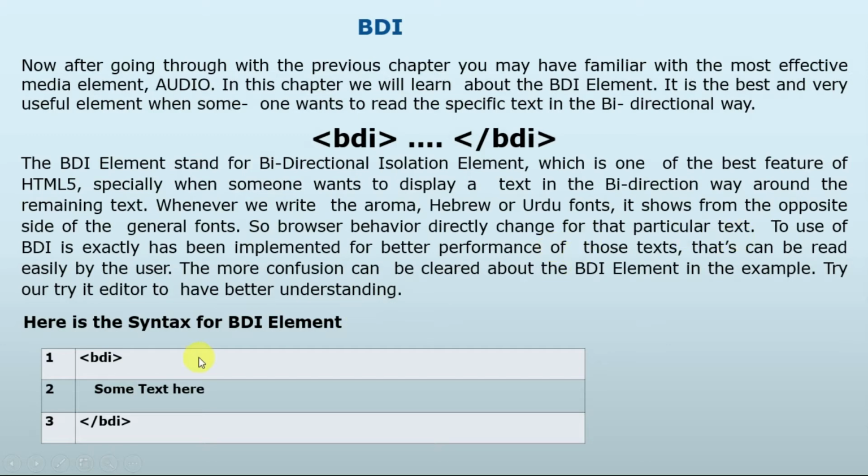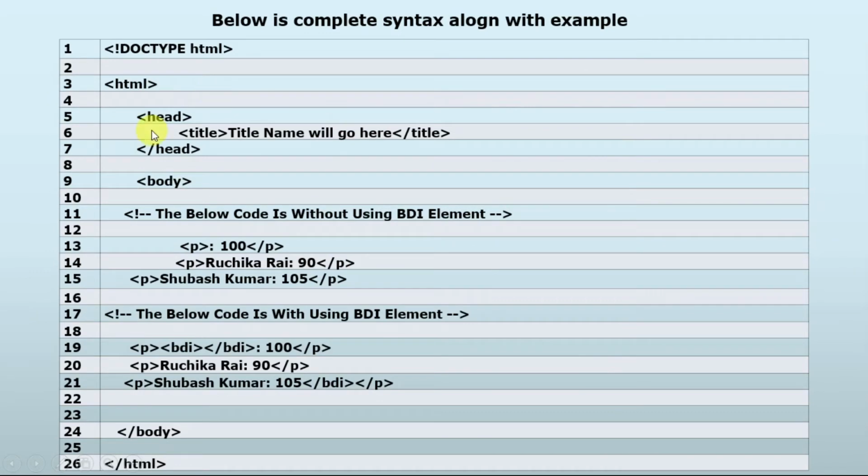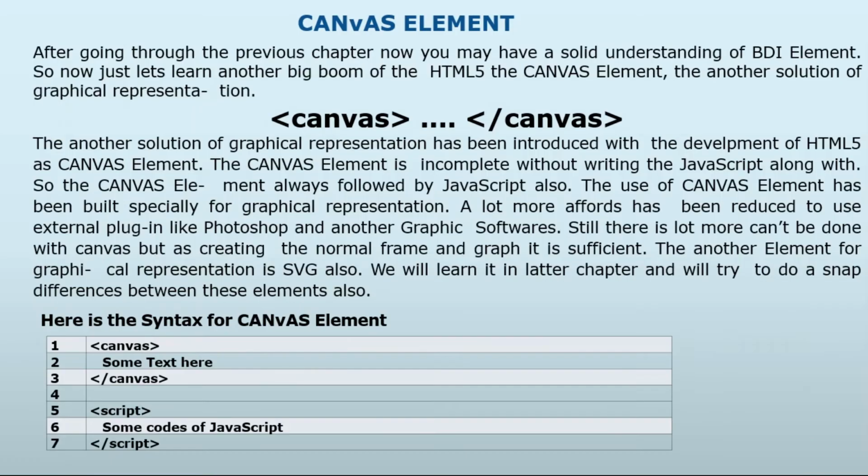So the syntax of BDI is here. We can see that easily, and in detail we can see inside the body the code without using the BDI element is mentioned here, and the code below is with the BDI element. When we implement this code with the help of a web browser, we get a better understanding of this. And then we have the canvas element.